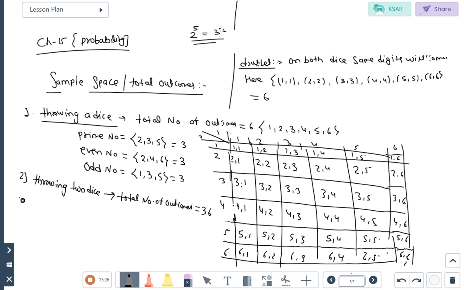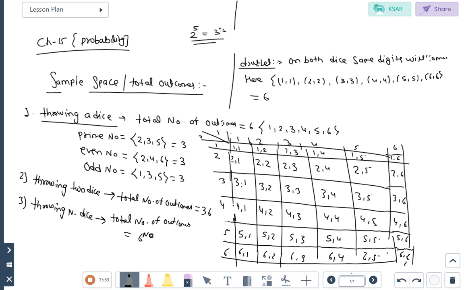So what is the general formula if we are throwing n dice? The total number of outcomes is 6 power n. If we put n as 1, single dice, that is 6.